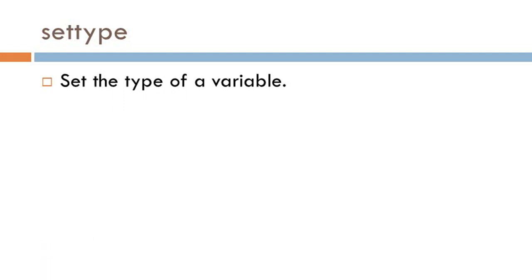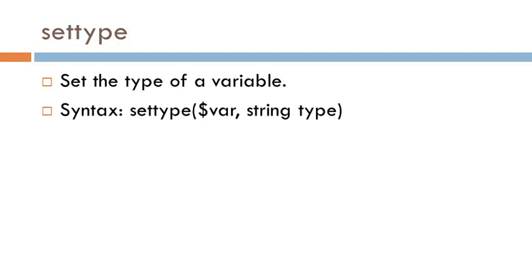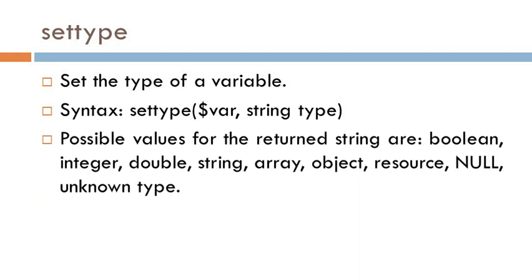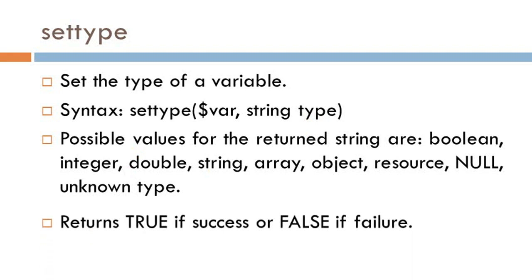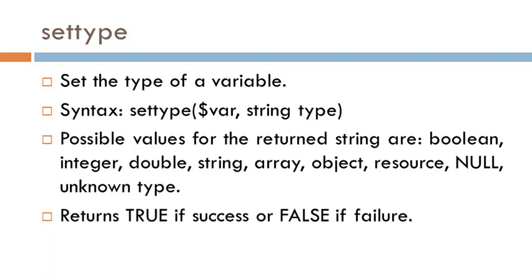Set type. Using the settype function we can set the data type of a variable. The syntax of the settype function is settype, then in brackets $variable_name, then comma and string data type. That means here I have to write the data type within double quotation marks or single quotation marks. Possible values for the string are boolean, integer, double, string, etc. It returns true on success or false on failure.